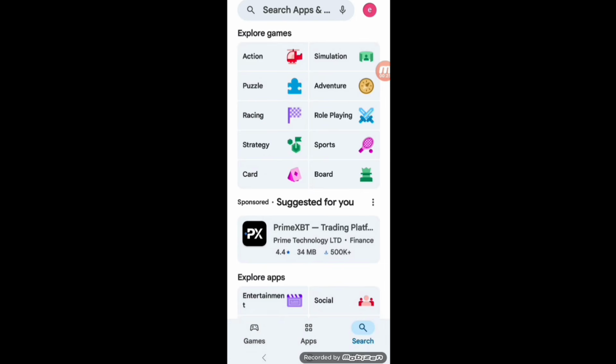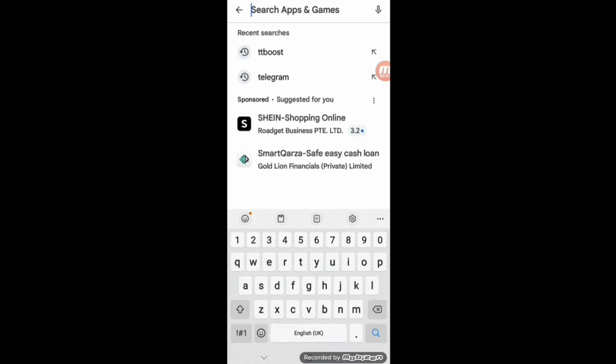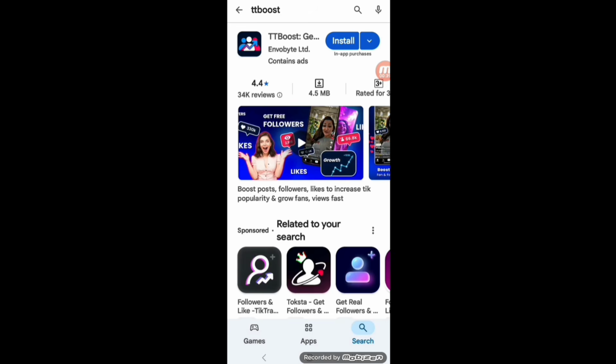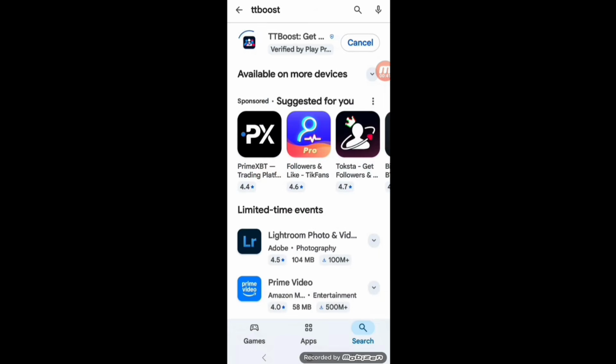So now I will share with you, I am at the Google Play Store. You can go and check TT Boost here. I will give that link in my video description, and I will also show you how you can search. In the search option you have to write TT Boost. As you can see, TT Boost is given here. You have to install that.